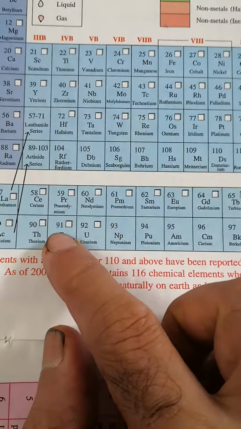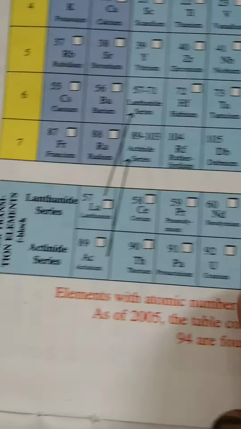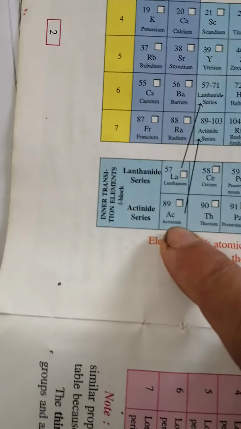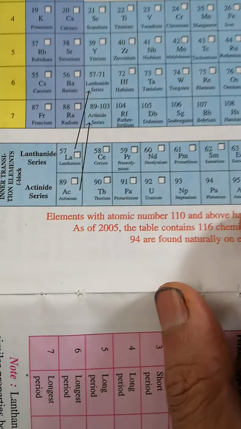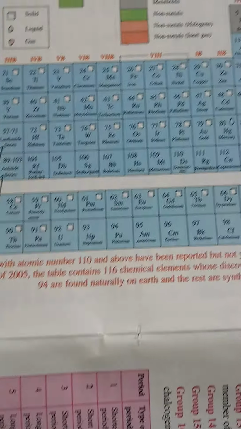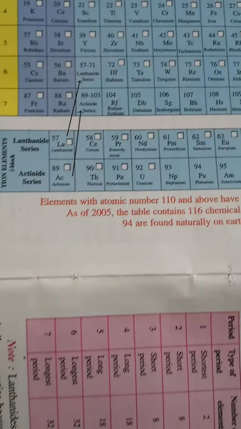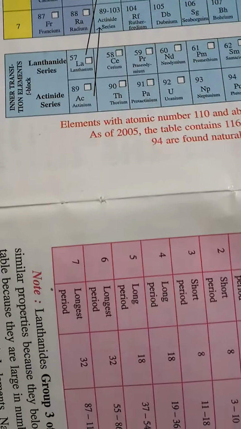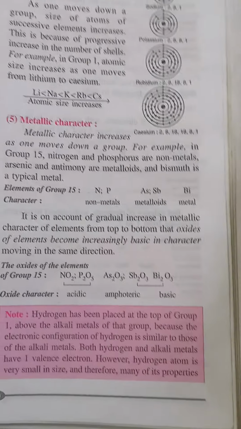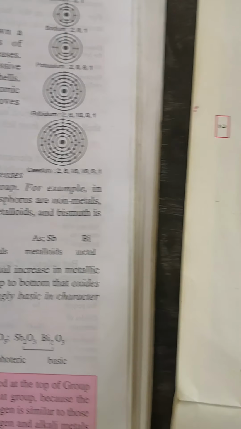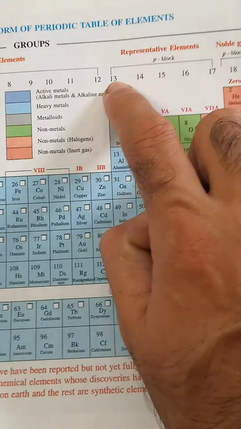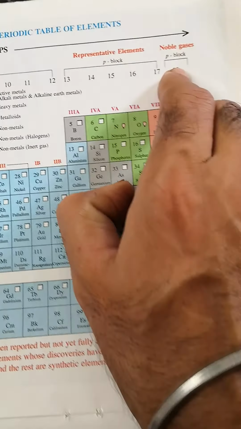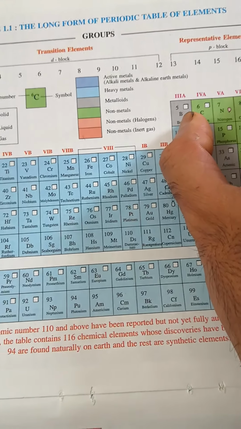And most of the actinides are radioactive. These are actinium, thorium, polonium, zirconium, neptunium, polonium. Most probably these are the radioactive elements. Okay, then afterward the representative elements: group 1, 2 and, according to the modern numbering, groups 13, 14, 15, 16, 17, these are known as representative elements.